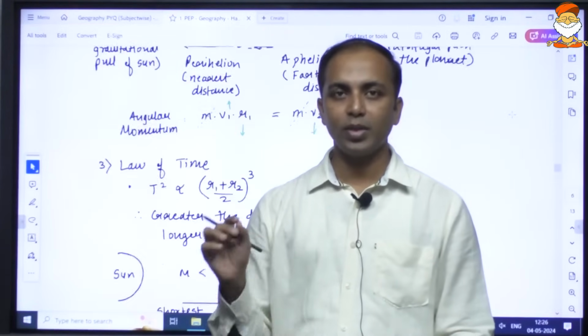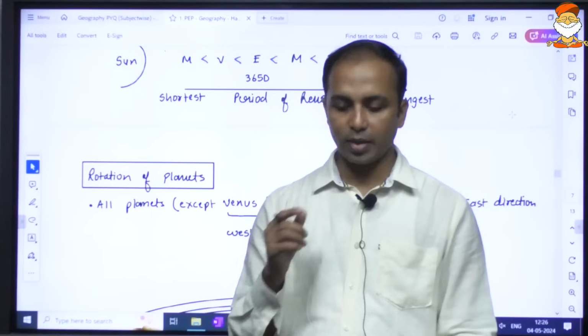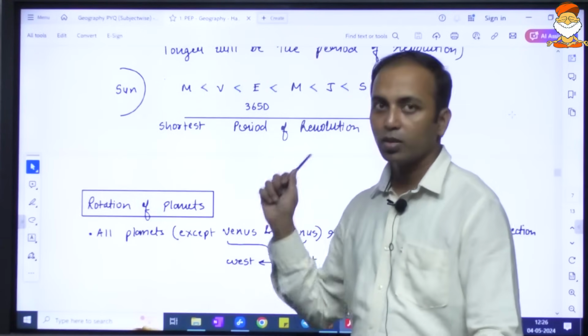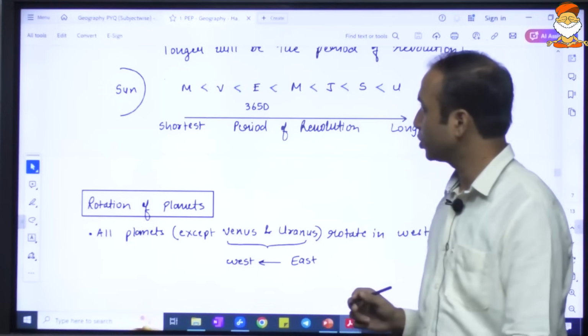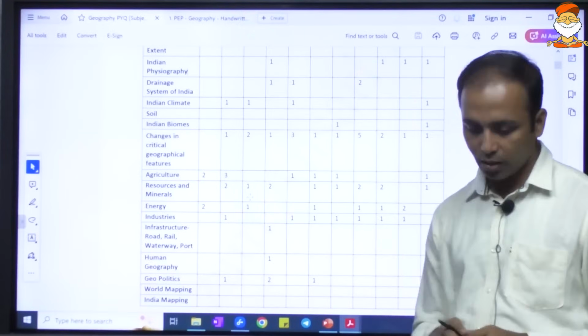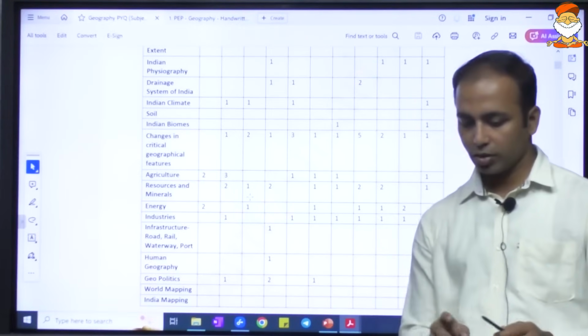Always go in a trend-wise manner. The UPSC has asked questions with respect to rotation and revolution also. So let us take one or two questions with respect to the revolution and then we'll proceed ahead with the rotation.